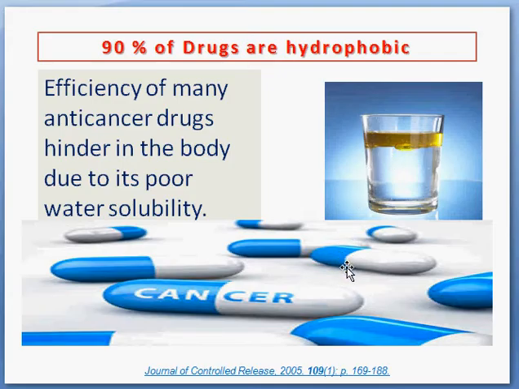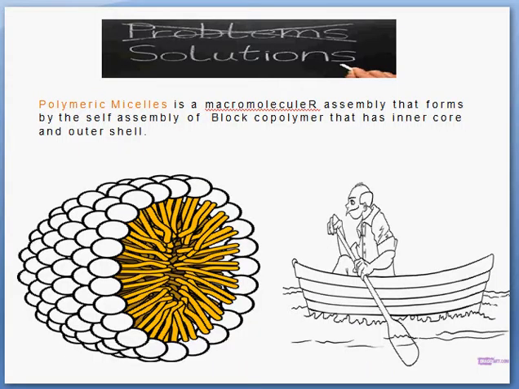So your drug is hydrophobic and your blood is hydrophilic in nature. When you inject your drug into the bloodstream, it cannot be dissolved because your blood is hydrophilic in nature. So you should have some carriers for these types of drugs. So the problem is the solubility of these drugs and the solution is polymeric micelles.